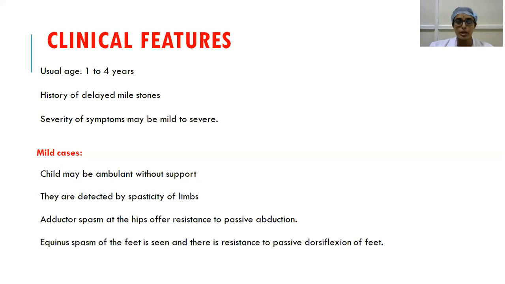So that will be dealt with in pediatrics in detail. So these are some of the clinical features. And the symptoms may also vary between mild to severe. In mild cases, the IQ of the child is reasonably good and the child is ambulant without support. That is, the patient can move without any assisting devices. Usually they are detected by some spasticity in their lower limbs. Adductor spasm at the hips is most commonly seen, and when you want to adduct the hip, there will be resistance. And in feet, you have equinus spasm. Dorsiflexion of the foot becomes difficult.